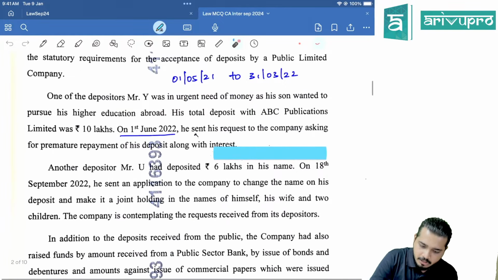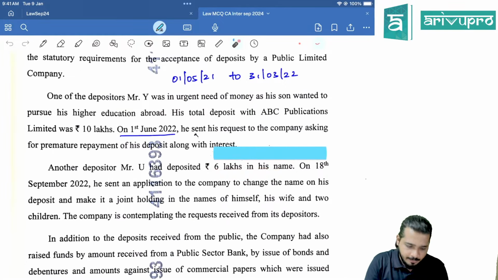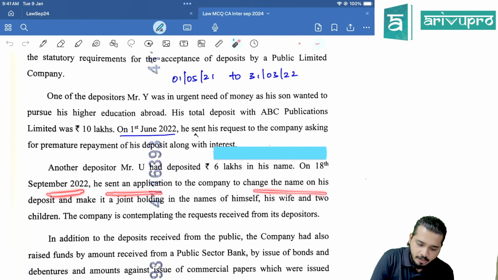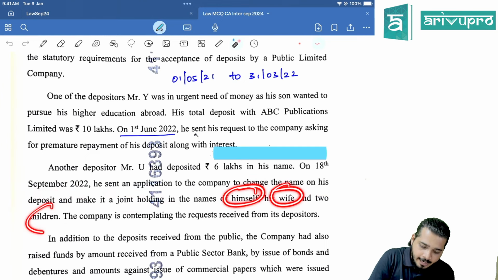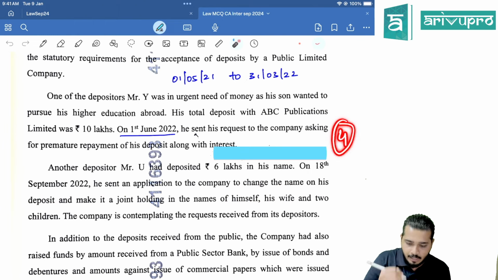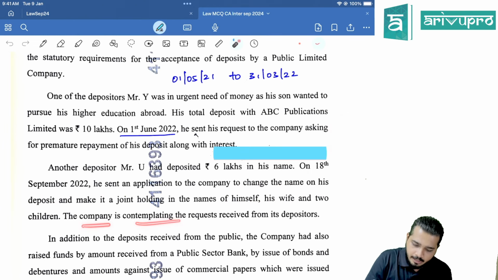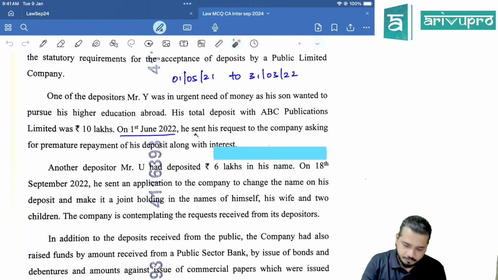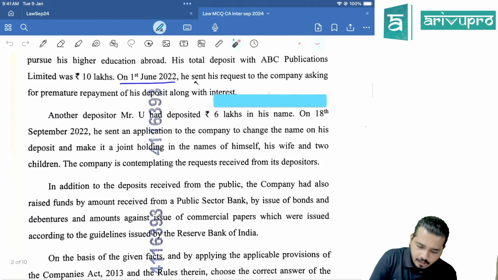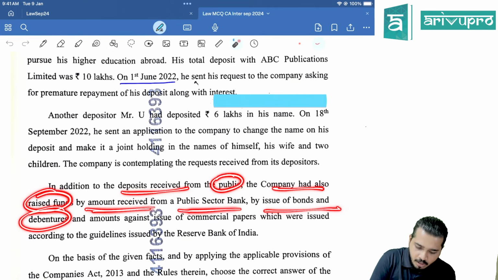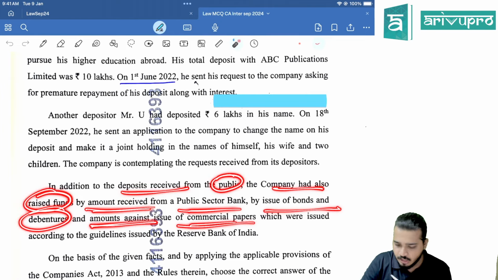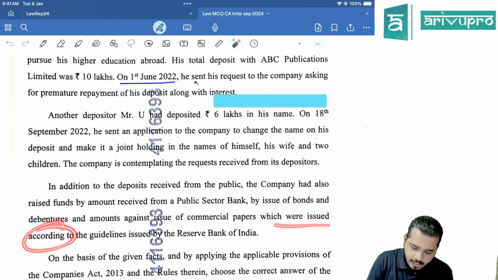Another depositor, Mr. U, had deposited how much? 6 lakh in his name. On 18th September 2022, he sent an application to change the name on his deposit and make it a joint holding in the names of himself, wife and 2 children. So there are 4 people now. The company is contemplating the request received from its depositor. In addition to deposits received from the public, the company had also raised funds by amount received from a public sector bank by issue of bonds and debentures, and amount against issue of commercial papers which were issued according to the guidelines of RBI.